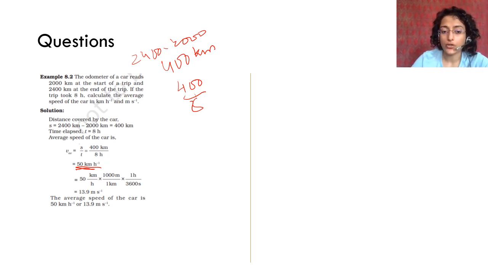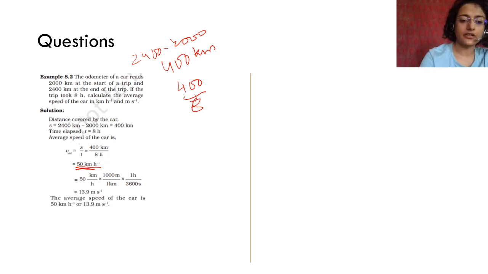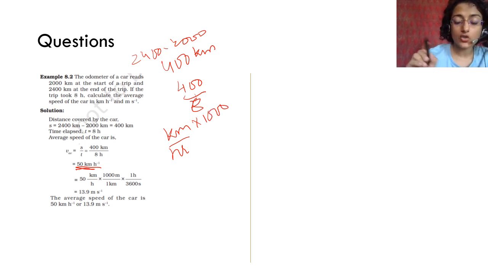Now how do you change it to meter per second? I think you must have done this when you were learning about units. As a revision, I will tell you, when it is kilometer per hour, you have to convert kilometer to meter, so you have to multiply it by 1000. You have to convert hour to seconds. So how many seconds in 1 hour? 60 minutes, and 1 minute has 60 seconds, so 3600 seconds.